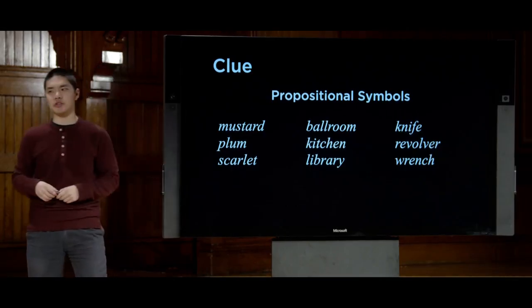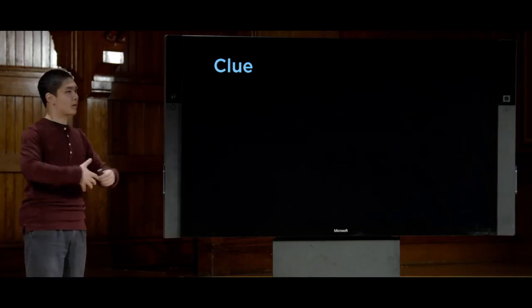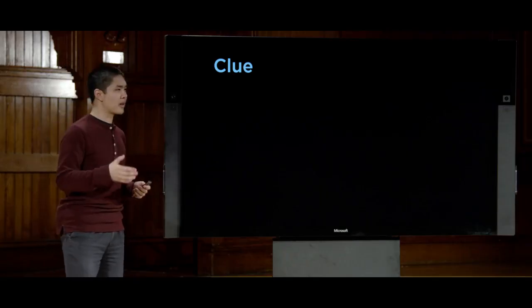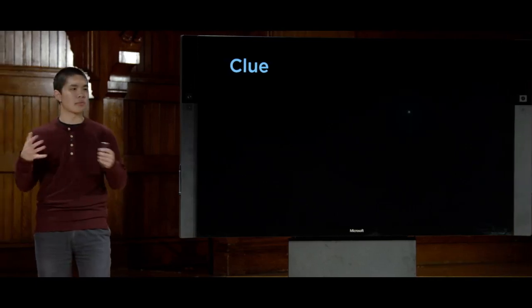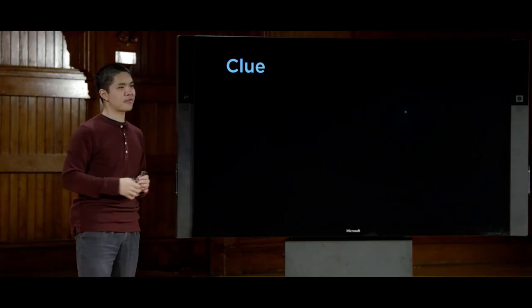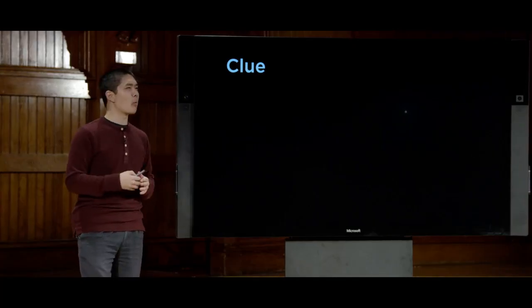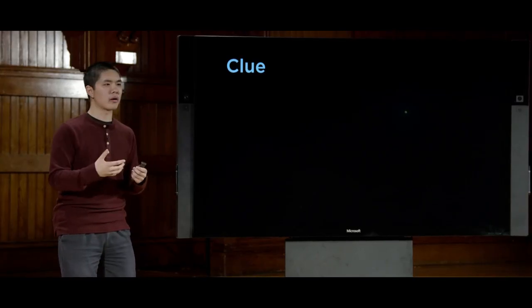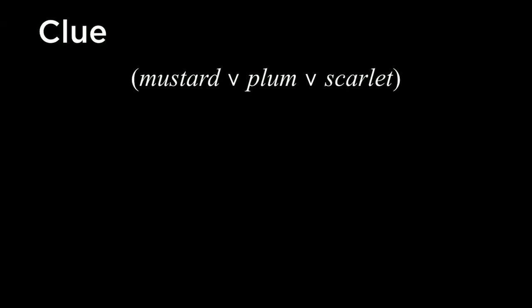Then using those propositional symbols, we can begin to create logical sentences, knowledge that we know about the world. For example, we know that one of the three people is in fact the murderer. How would we encode that? Well, we don't know for sure who the murderer is, but we know it is the first person, or the second person, or the third person. So I could say something like this: Mustard or Plum or Scarlet. This piece of knowledge encodes that one of these three people is the murderer. We don't know which, but one of these three things must be true.